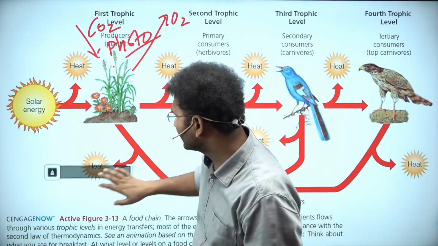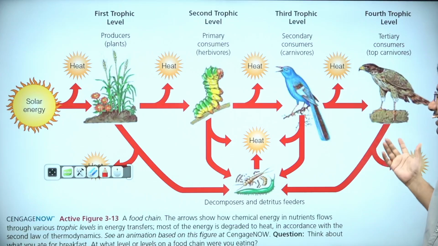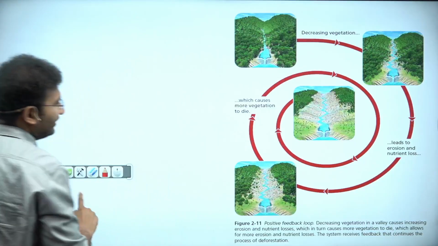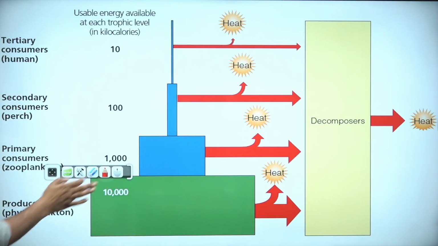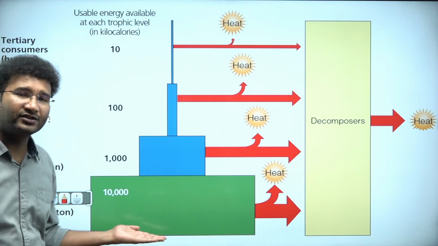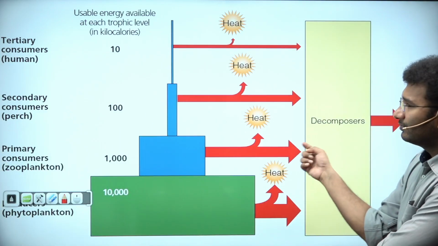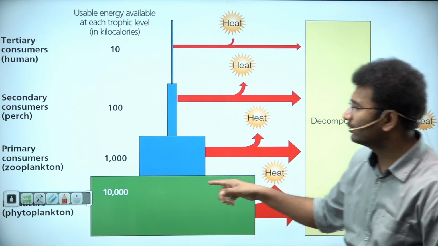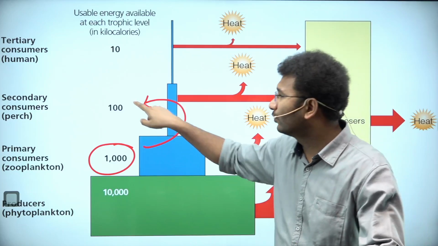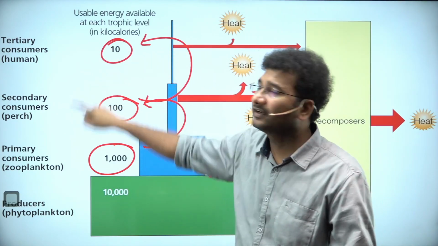So from here, some amount of heat is lost from one level to another trophic level. Always the heat is lost and the energy is gained by another one. Like that, you will come across the total amount of energy that is being transferred from one trophic level to another trophic level. If suppose you have 10,000 units of energy with the grass, if it is consumed by the caterpillar, it is only going to get 1000. If the caterpillar is eaten by a bird, it only gets 100. If this bird is eaten by a vulture or another, it is only getting 10.